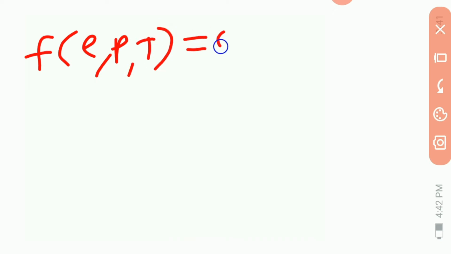f of rho, p, t is equal to 0. Suppose this is number 1. What is P? This P is a pressure.